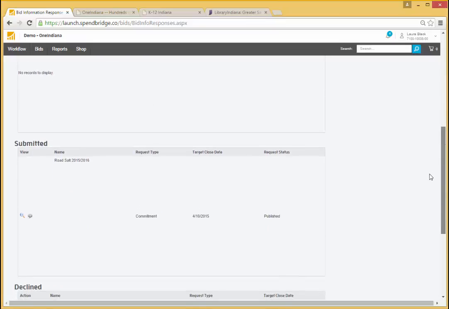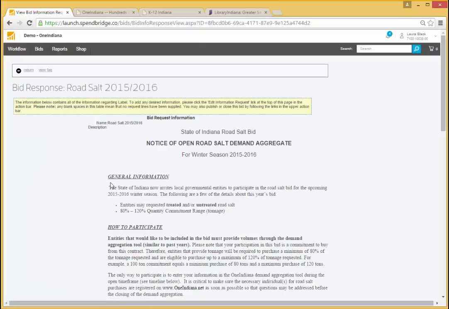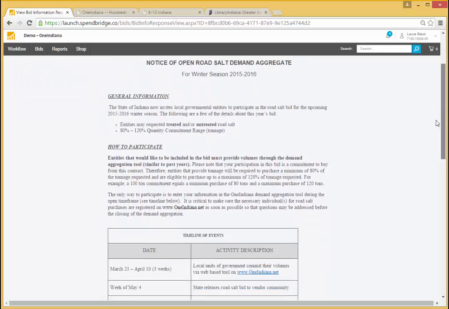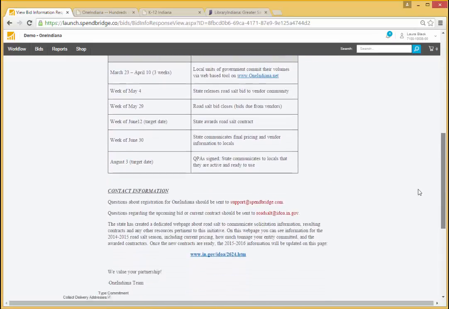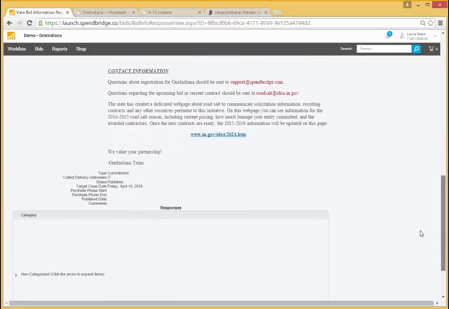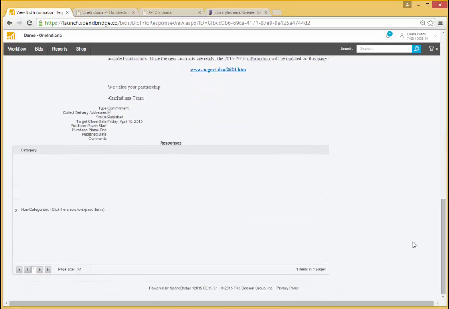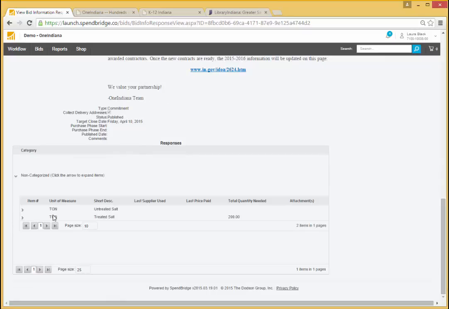Now that my demand aggregation response has been submitted, I can come back at any time to view that submitted response using this magnifying glass. And again, review the information about the bid, such as the timeline, contact information, and other helpful information, and review my response. Remember, I submitted a response saying that I'm interested in purchasing 200 tons of treated road salt. If I click on treated road salt here, I should see that.